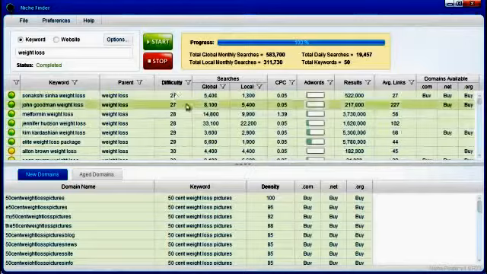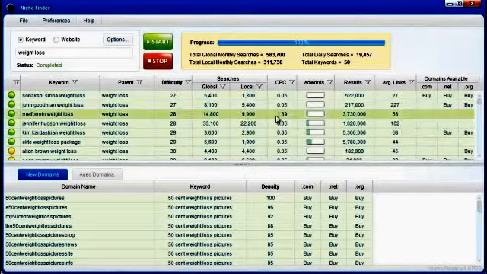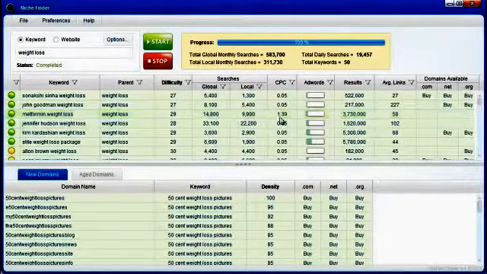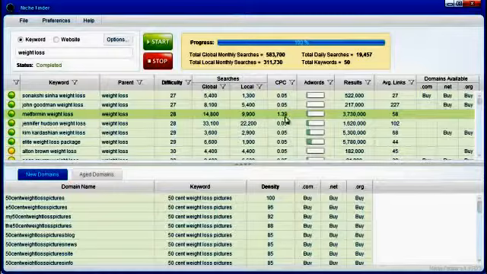I'm going to sort by difficulty, and you can see this keyword right here is close. Metformin weight loss, not sure what that is, but it's a difficulty of 28, so really easy to rank in Google. Gets searched for a ton, has a high cost per click, so $1.39 a click. But the problem is, you can see here, not very many people are advertising via Google AdWords.